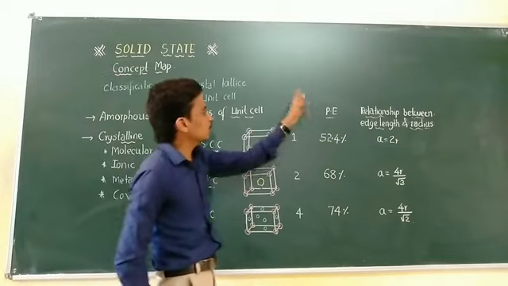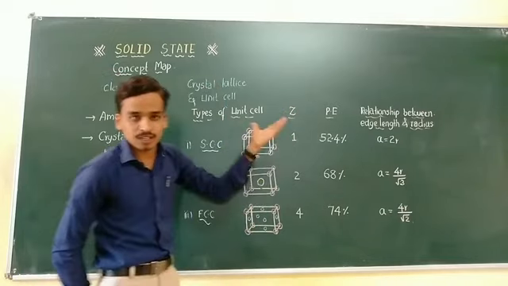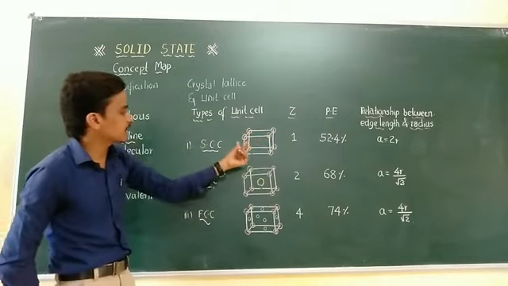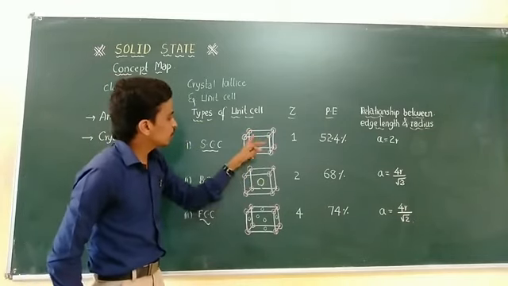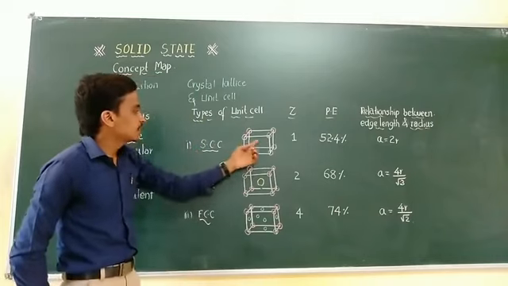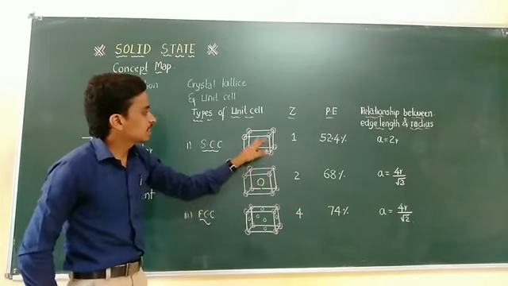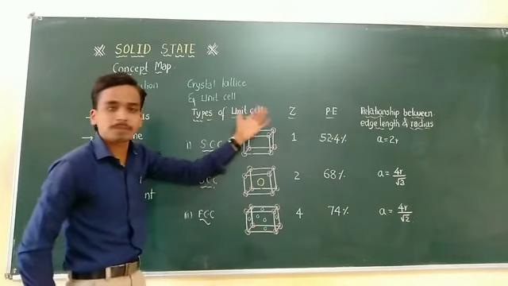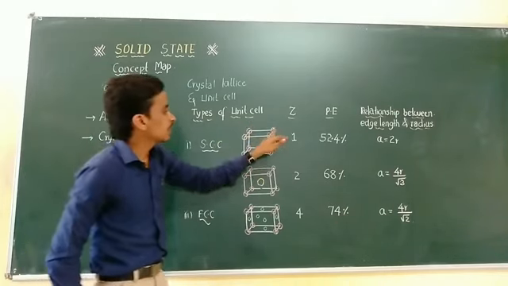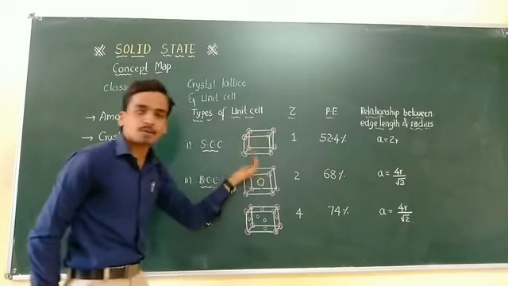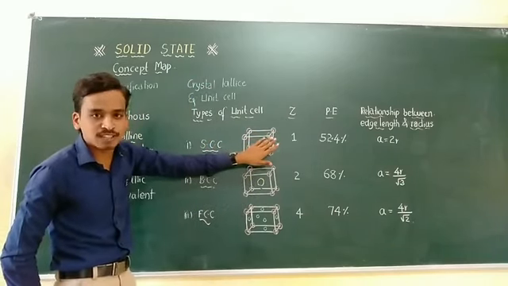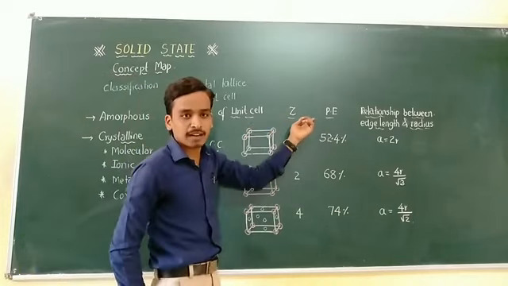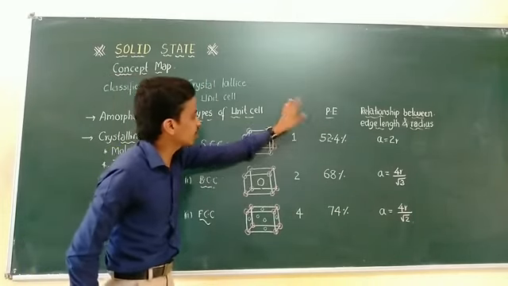After this, you are going to calculate the Z value. What is the meaning of Z? It is the total number of atoms present in one unit cell. Imagine it very clearly: it is not the complete solid, it is a small portion of the whole solid. The same structure repeats in all 3 dimensions. Therefore, corner atoms are not completely inside one unit cell, so their overall contribution is counted as the total number of atoms. That is the Z value.